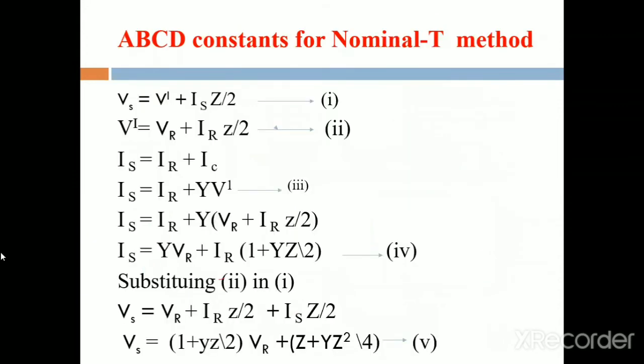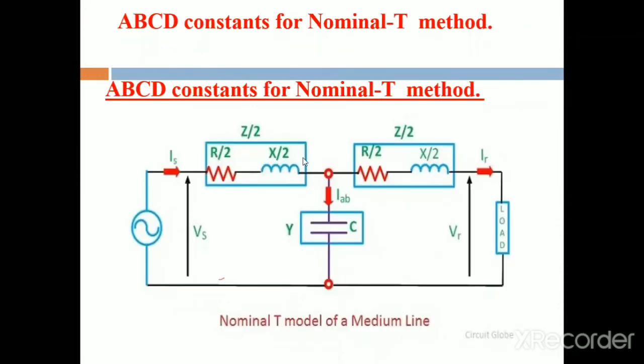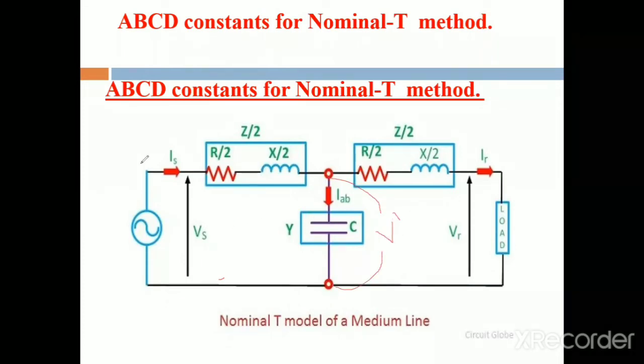The voltage across this capacitance is V dash. Apply KVL in this circuit, then Vs is equal to, what is the voltage across this? Sorry, V dash.